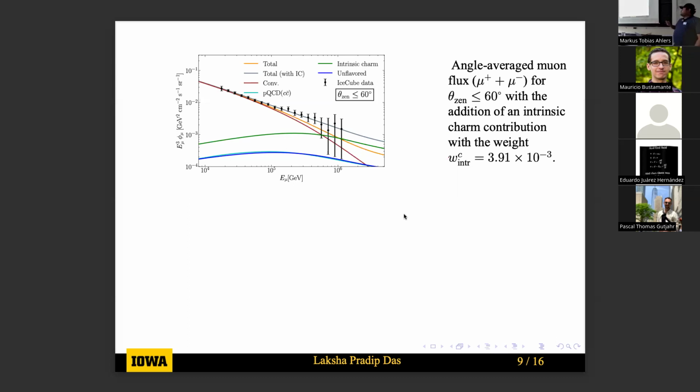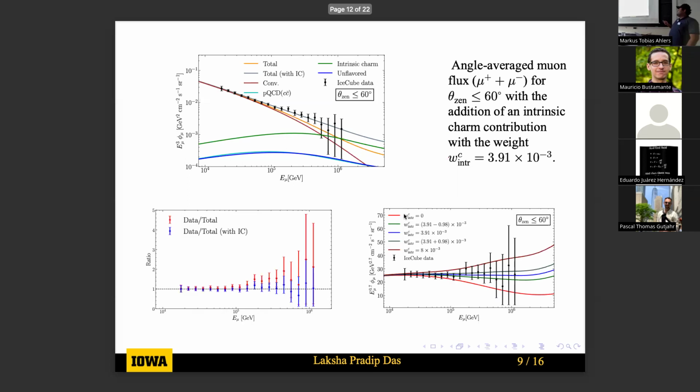If we do that, we see that the normalization of the intrinsic charm that we need is very small, which is 3.9 times 10 to the power minus 3. We can see that this is indeed the best fit for the normalization, because when we add intrinsic charm, the ratio of the data to the total theory prediction comes very close to 1.